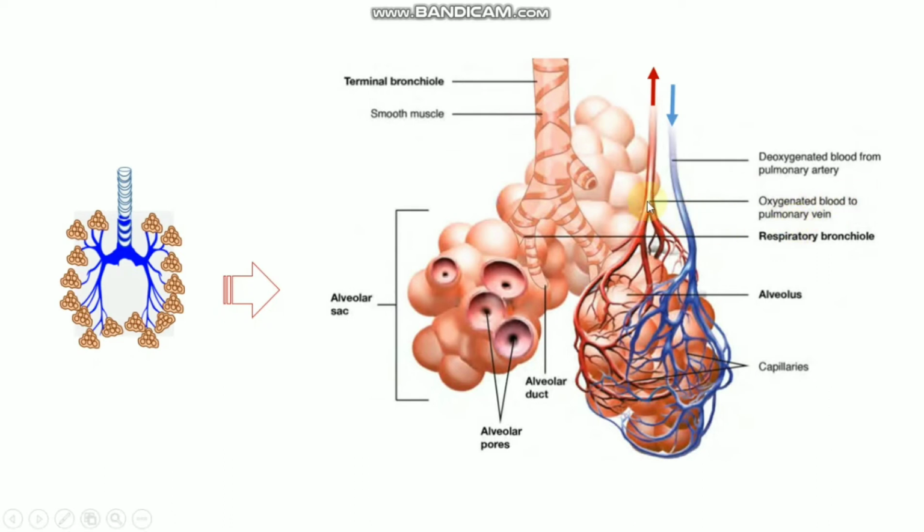That is shown here in red, so that is the oxygenated blood.